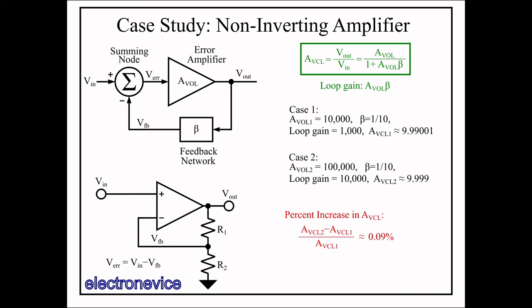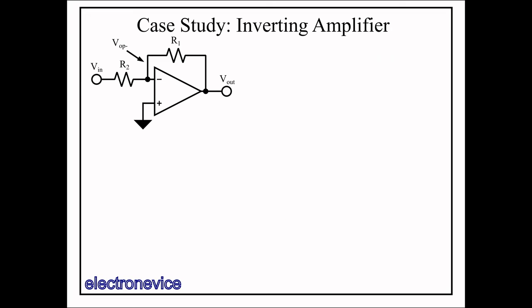So now that we've applied the traditional feedback methodology to the non-inverting amplifier, let's move on to the inverting amplifier and see what differences there are when applying this traditional feedback methodology to it. In the inverting configuration, the non-inverting input is grounded, or connected to a static voltage, but once we have the grounded solution, we can use superposition to easily adjust for the non-grounded version.